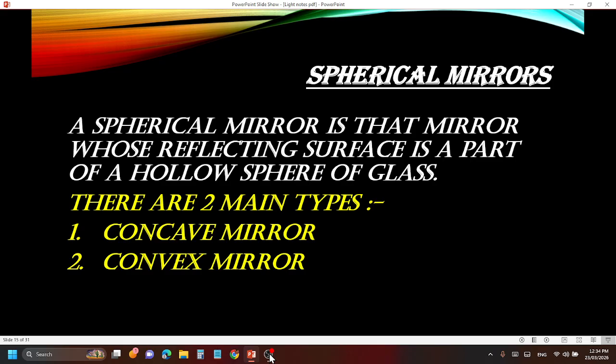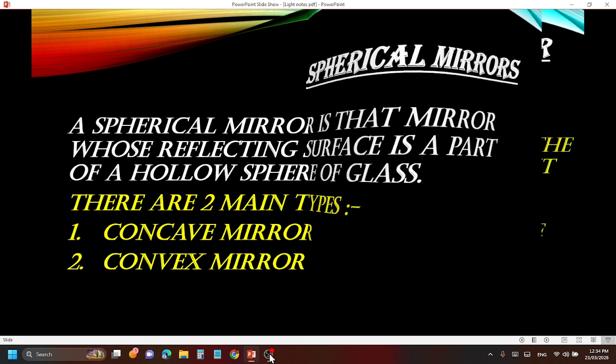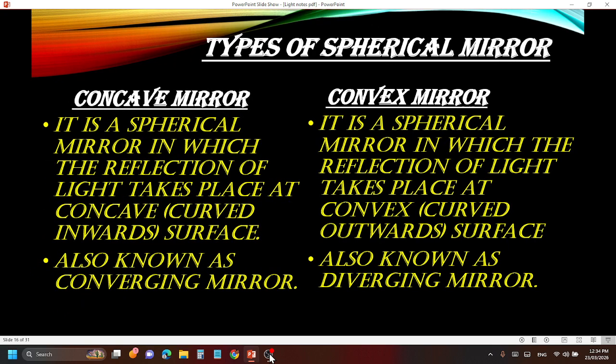There are two main types: concave mirror and convex mirror. Keep an eye on the spelling and the words. So what do concave and convex mean? What is a concave mirror? It is a spherical mirror in which the reflection of light takes place at the concave surface, curved inwards.